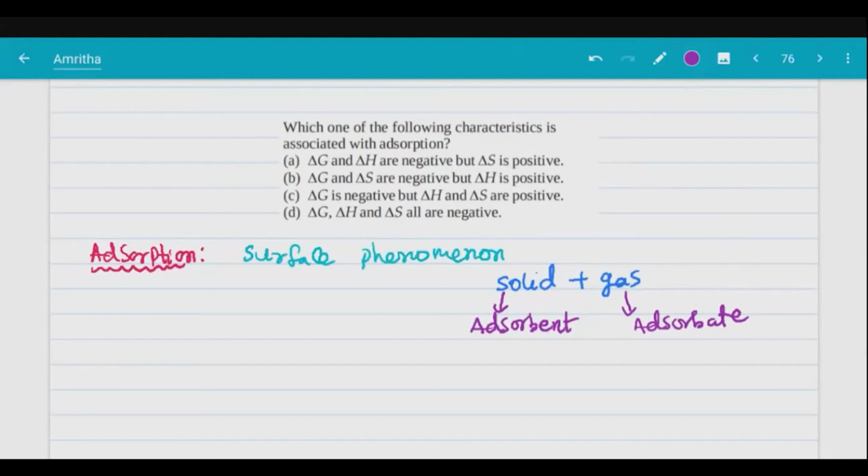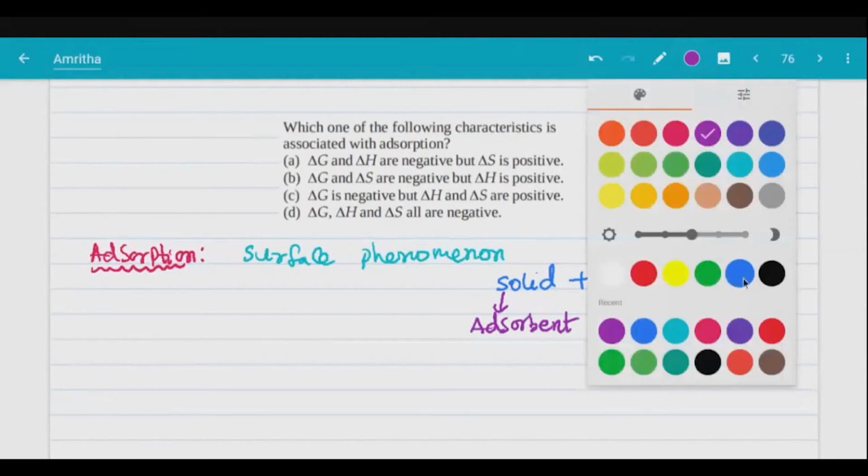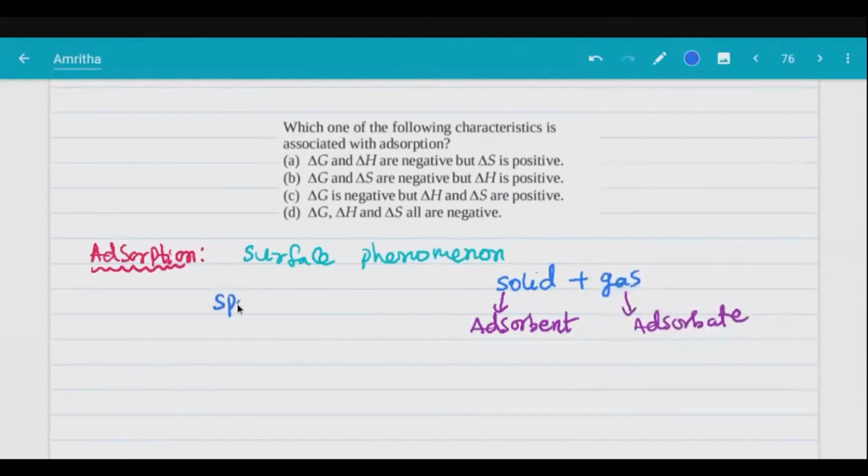Now see this, what is happening in adsorption? Adsorption is a spontaneous process. In any type of adsorption, there is no need to provide any energy for this. It is just spontaneous.